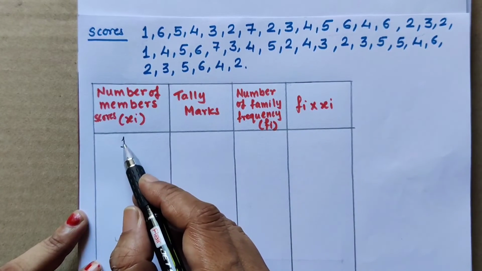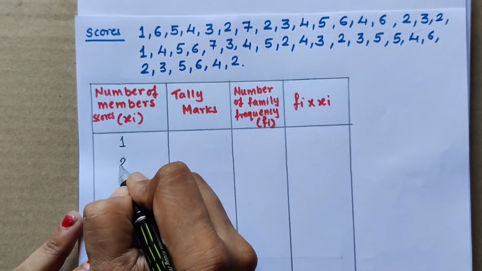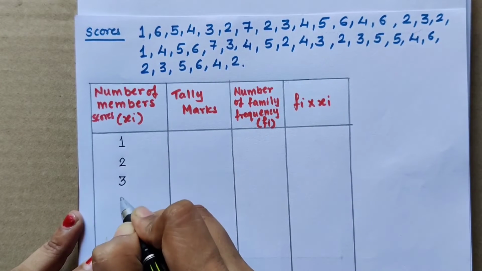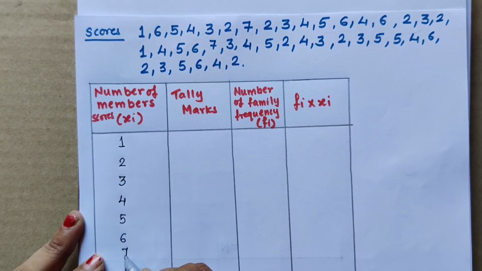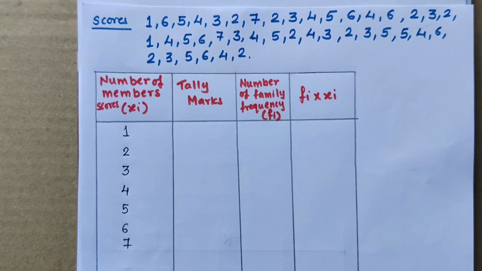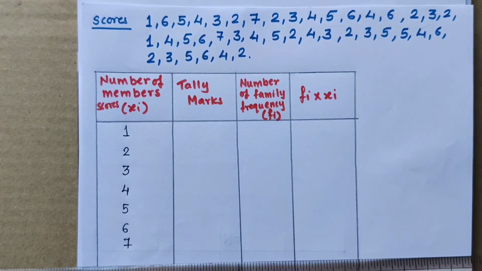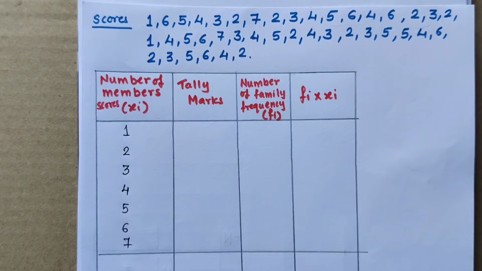So we write 1, 2, 3, 4, 5, 6, 7, all the numbers till 7.